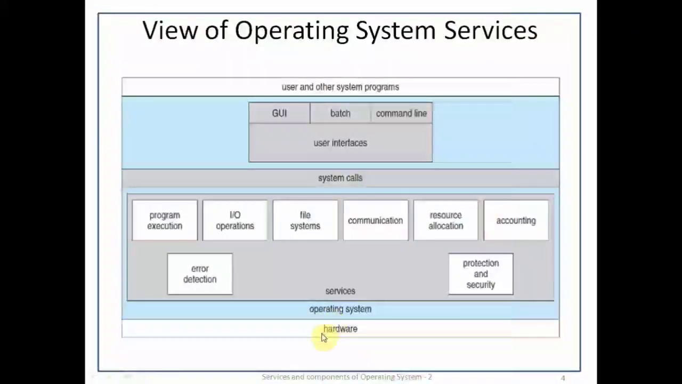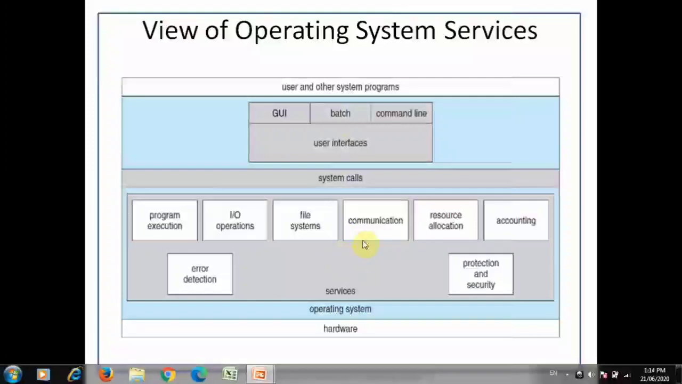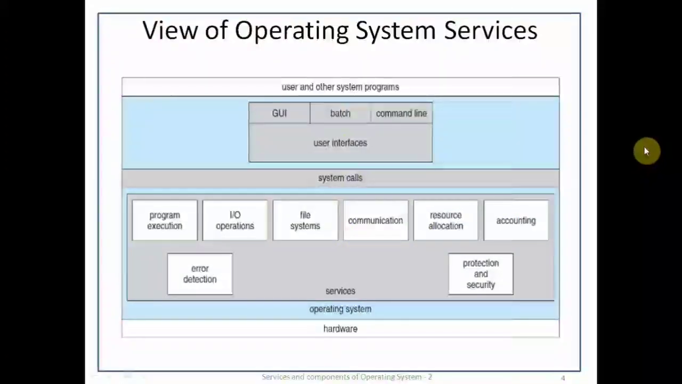At the bottom of the operating system, there is the hardware component. The operating system consists of various OS services, and the system calls are used to interface between the user program and the OS services. The user program has three different types of interface: GUI interface, batch interface, and command line interface. The system calls are used to request the OS services.